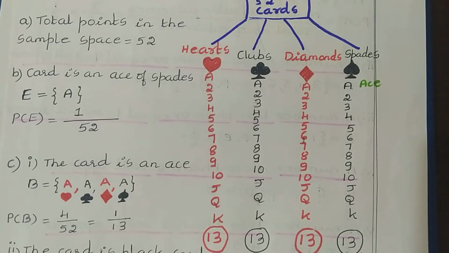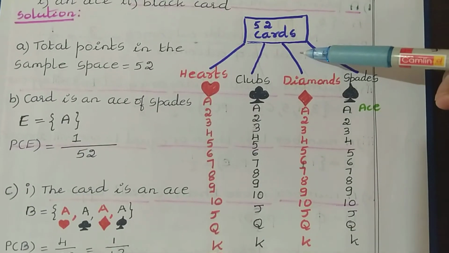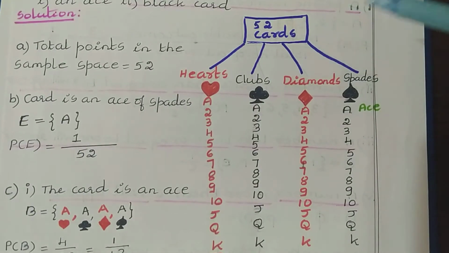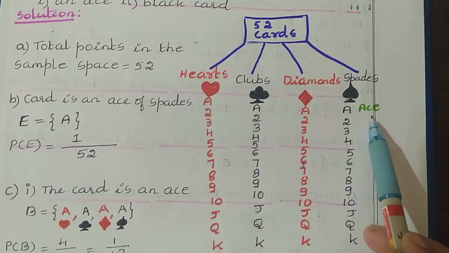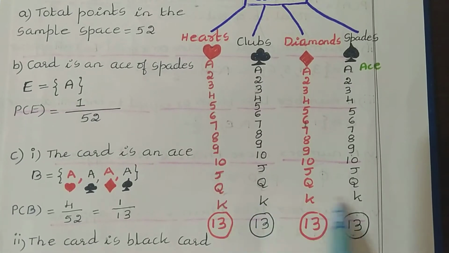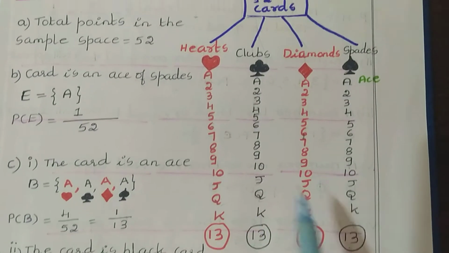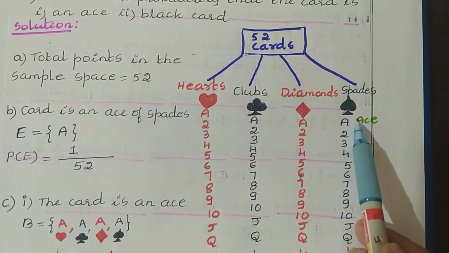Again 13 plus 13, 26, 26 plus 26, 52 cards we have in the card play game. Here this A we call as ace, then we have J as jack, Q as queen and K as king. And these are hearts, clubs, diamonds, spades.